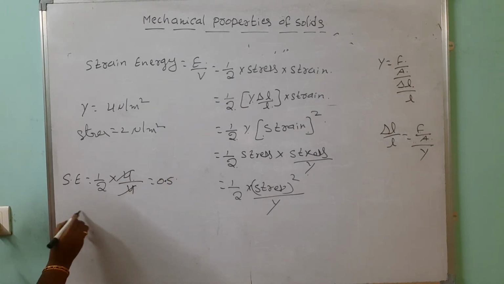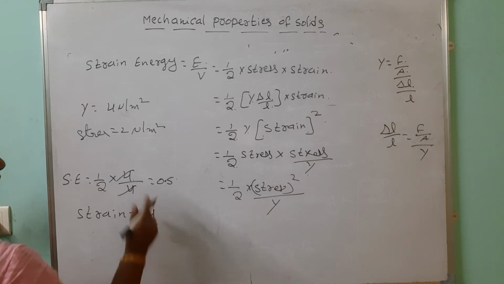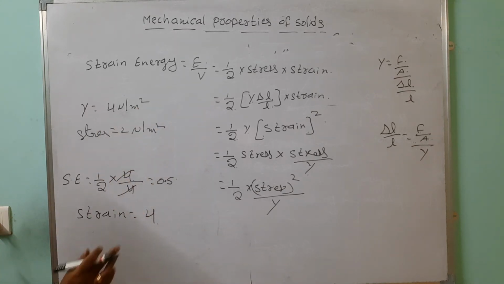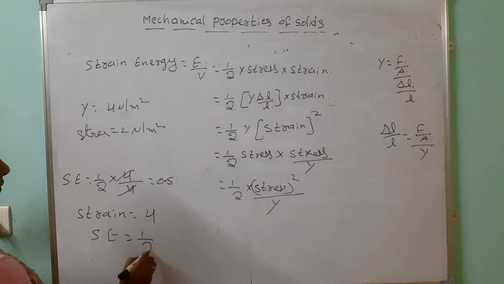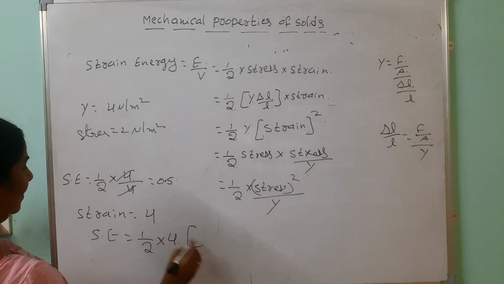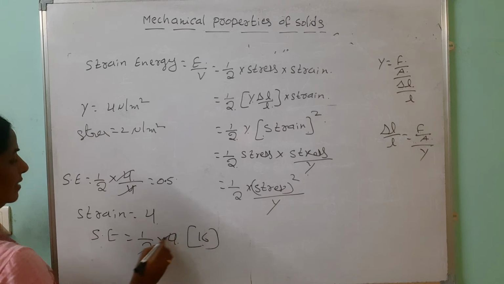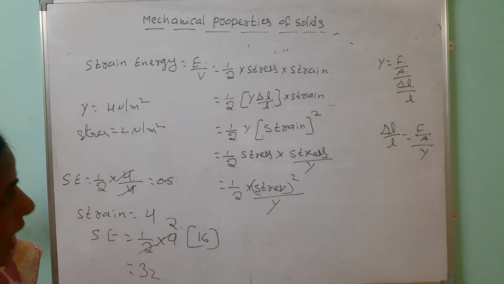Like that. If we know only the strain, and Young's modulus is 4 Newton per meter square, then how do we find the strain energy? In terms of strain we take half into Young's modulus, which is 4, and strain square is 60. After simplification you are getting 30. So like that we can use the strain energy.